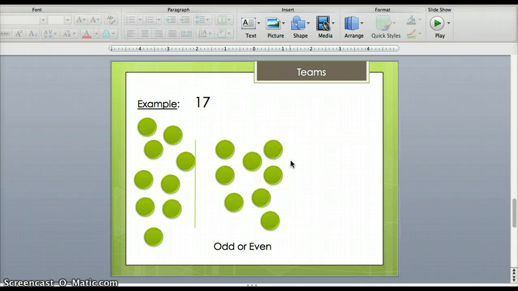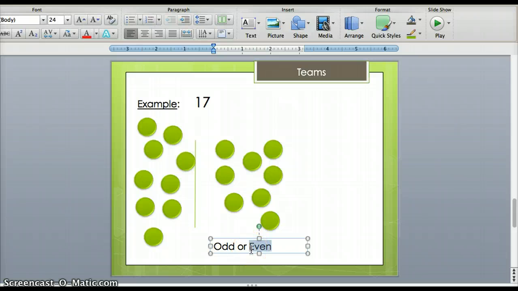Let's count how many are on each side. This team has 1, 2, 3, 4, 5, 6, 7, 8, 9 people on this side. Over here on this team, we have 1, 2, 3, 4, 5, 6, 7, 8. 9 on this team, 8 on this team. I don't think that seems very fair. So I'm going to say that 17, when we put them into teams, is an odd number.